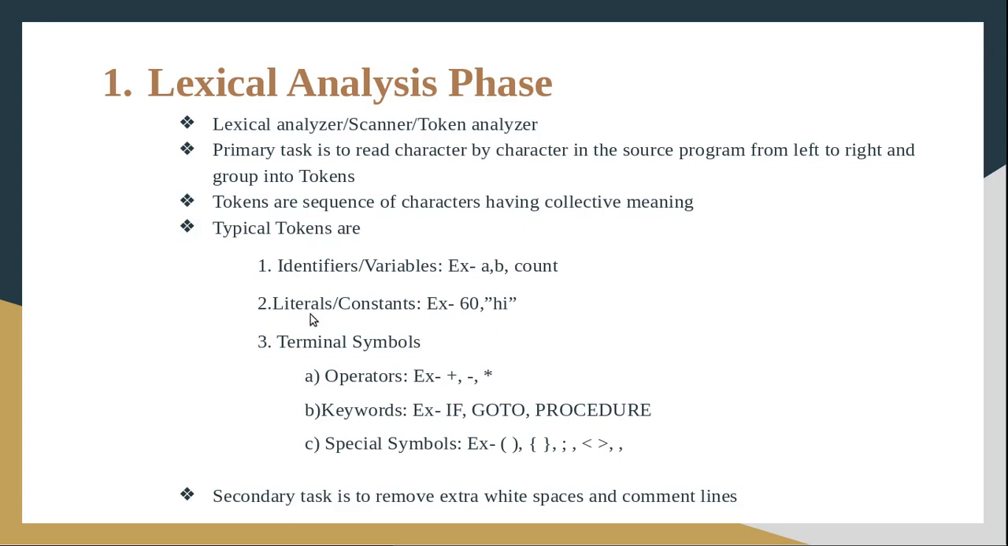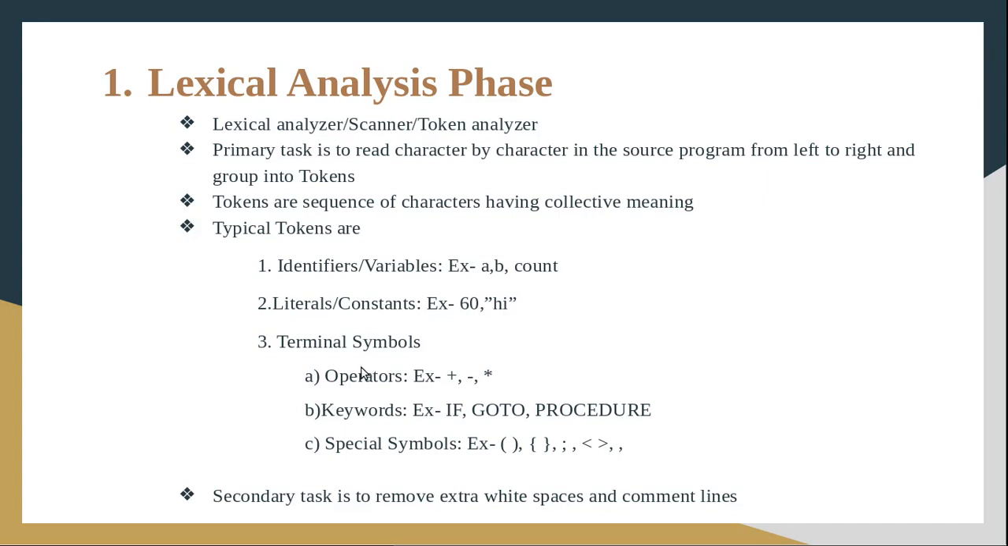Then we have the next category of tokens, that is literals or constants, that is the numbers or quoted character strings. These are a few examples for constants or literals. Example 60, comma, the string "hi" within the quotes.